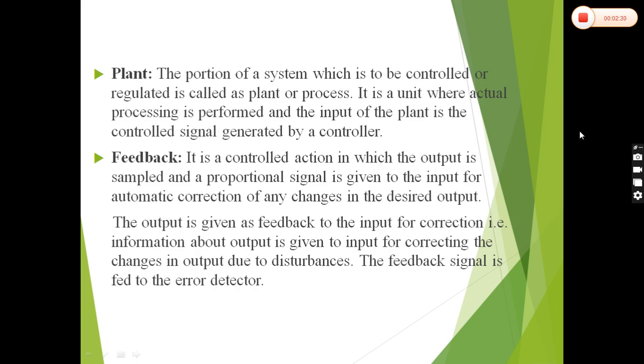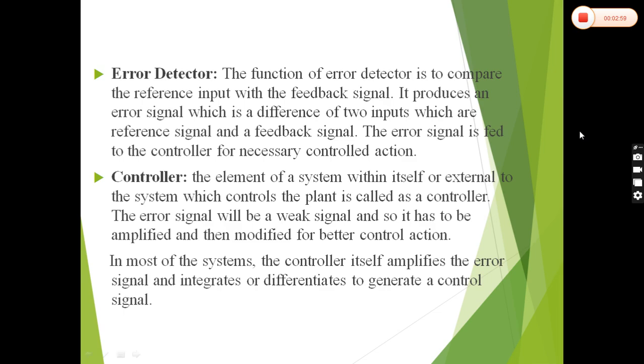Feedback is a control action in which the output is sampled and a proportional signal is given to the input for automatic correction of any changes in the desired output. The output is given as feedback to the input for correction, that is, information about the output is given to the input, correcting the changes in output due to the disturbance. The feedback signal is fed to the error detector.